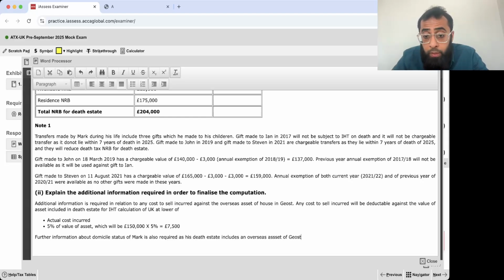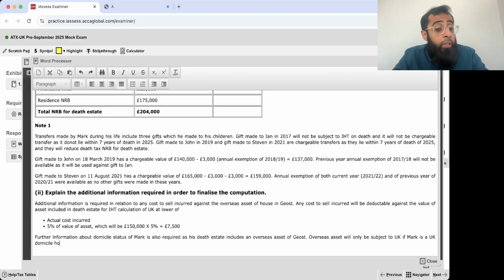Overseas assets will only be subject to UK IHT if Mark is a UK domicile holder.